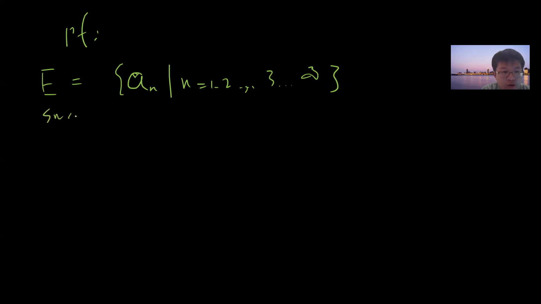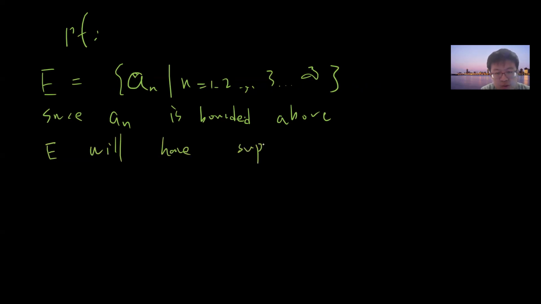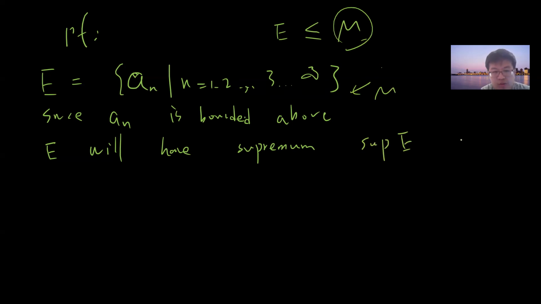Since an is bounded above, E has a supremum. E is a set bounded by some M, an upper bound, so you have a bound and the supremum of E will be finite.